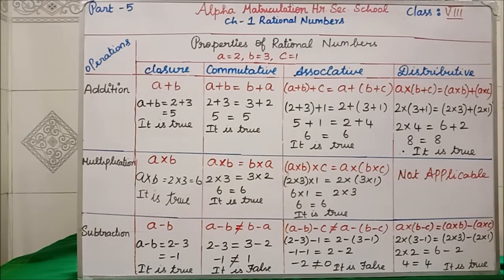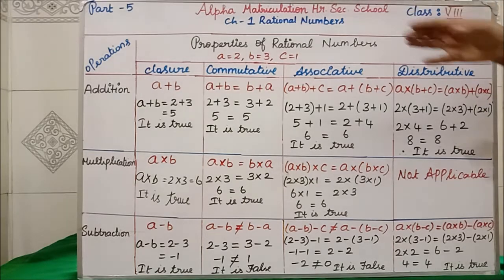We will see for the subtraction. A into (B plus C) here, since we are having plus, you have to put minus. Here A into B plus means here minus. Clear? Now A is 2, B is 3, C is 1, equal to A is 2, B is 3 minus A is 2, C is 1. So now simplify. First you have to write this 2 as such. 3 minus 1 is what? 2. Equal to 2 3s are 6, minus 2 1s are 2. 2 2s are 4, equal to 6. If you subtract 2 we will get 4. So it is true. Clear all of you?